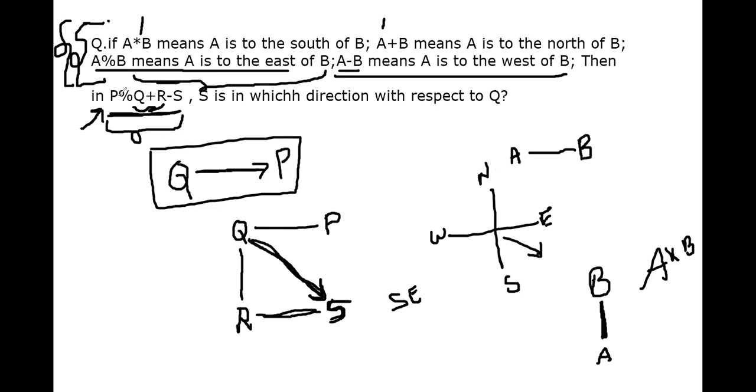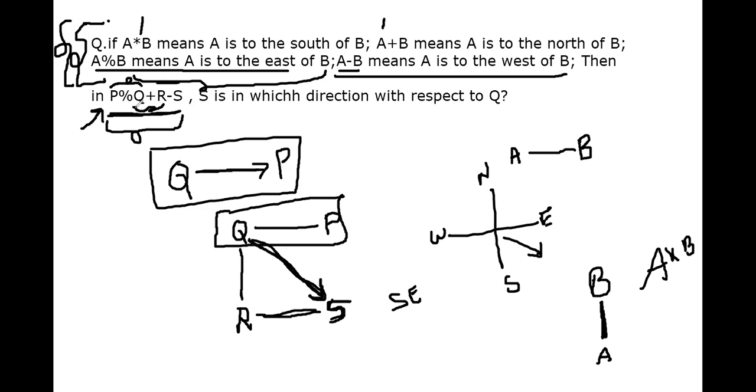We are substituting P in place of A, Q in place of B for the first iteration. So P is to the east of Q. What we have drawn here is correct, right? That is the first statement.